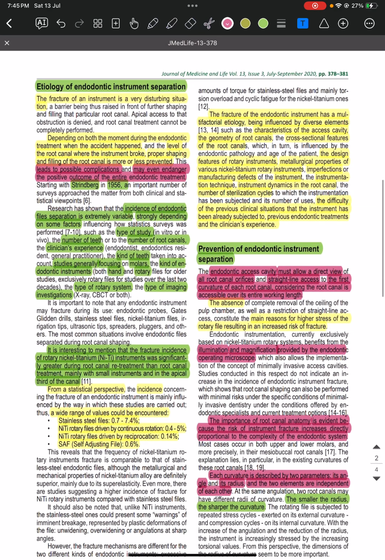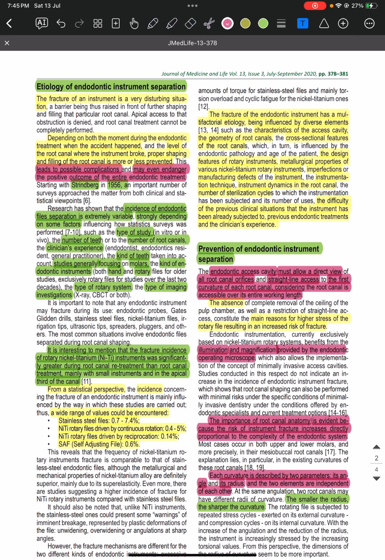The etiology of endodontic instrument separation. The situation as a whole is very disturbing, and it depends on both the moment during the endodontic treatment when the accident happened and also the level of the root canal where the instrument broke. Proper shaping and filing of the root canal is more or less prevented. This will lead to possible complications and may even endanger the positive outcome of the endodontic treatment.